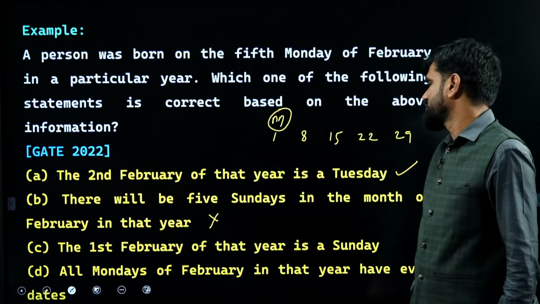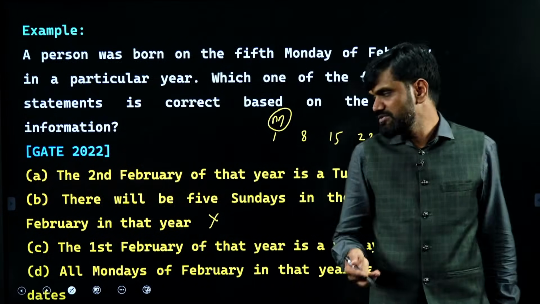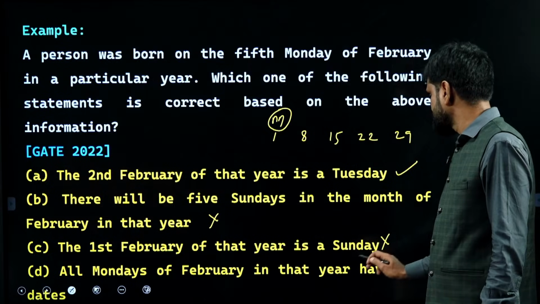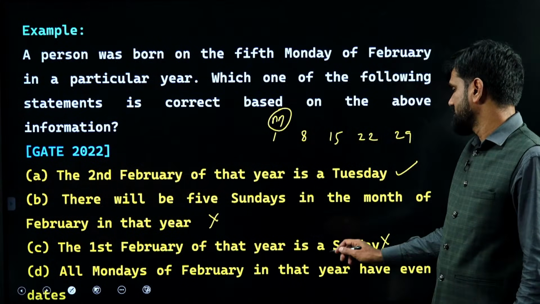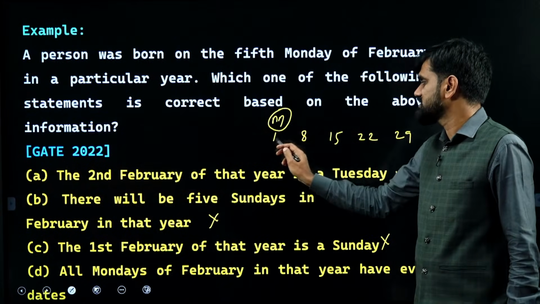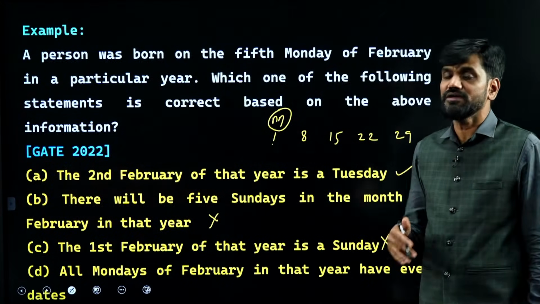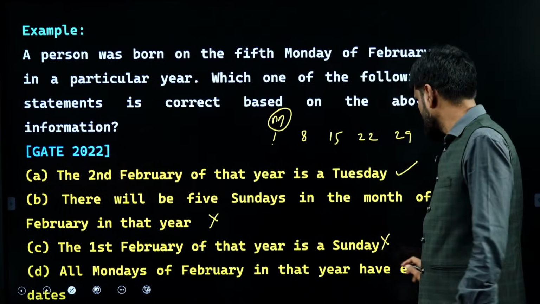C. The 1st February of that year is a Sunday. Definitely no. The first is a Monday, so that is also not correct. Next, all the Mondays of February in that year have even dates. Definitely no. The first Monday has an odd date and the second one has an even date, so that is also not correct.